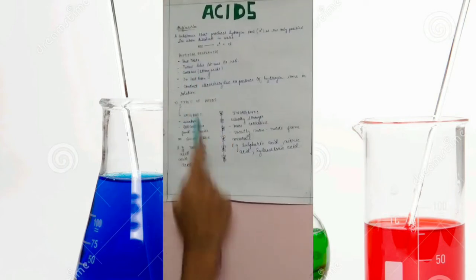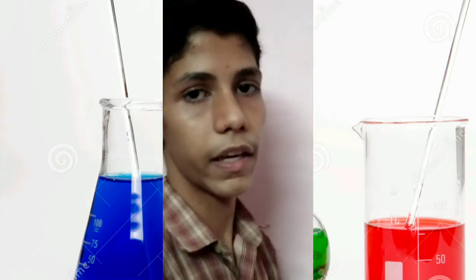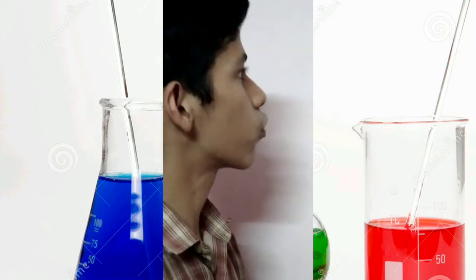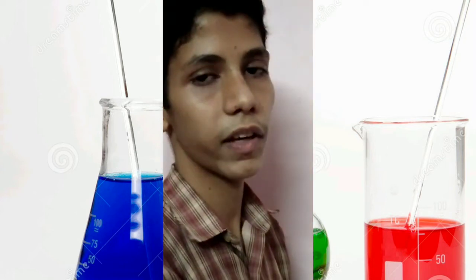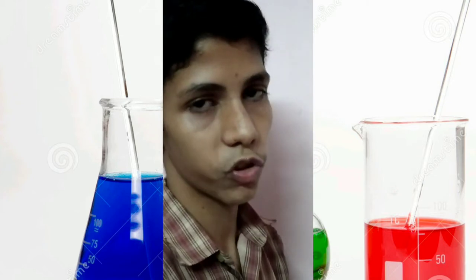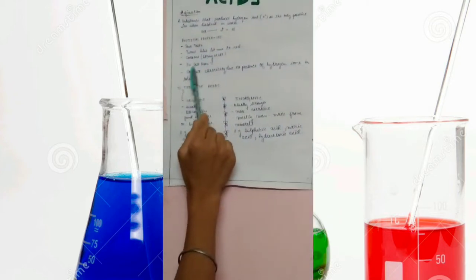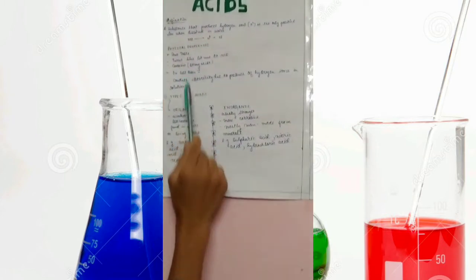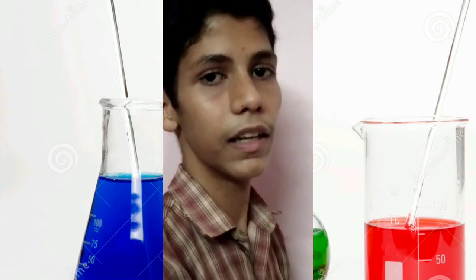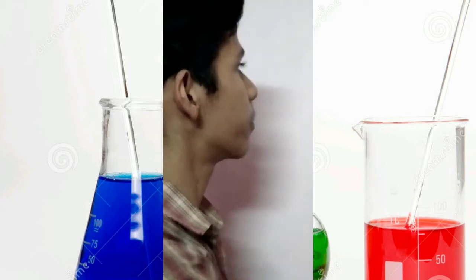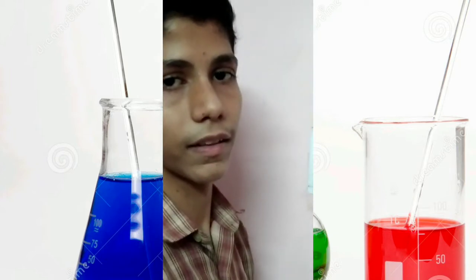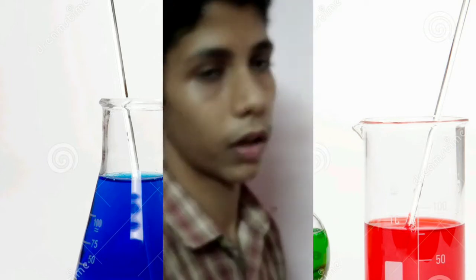They are corrosive. The strong acids such as HCl, HNO3, H2SO4 are strong acids as they give a large amount of H plus ions when they dissociate. So they are strong acids. They have a pH less than 7. The acids have a pH from 0 to 6, and 7 is the neutral one. So they have a pH less than 7.